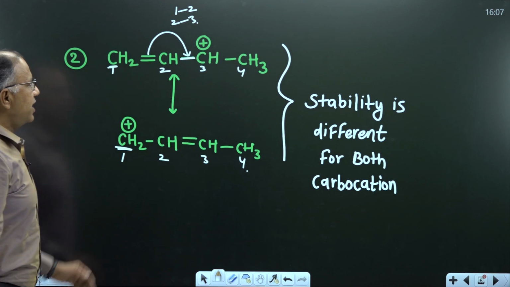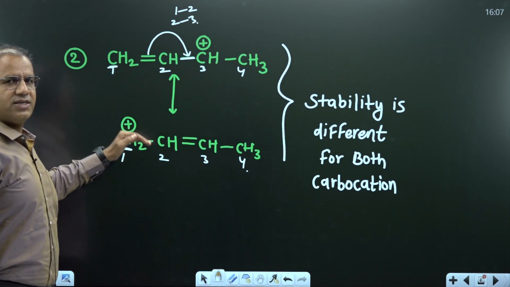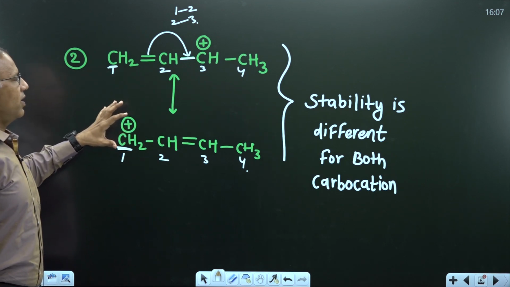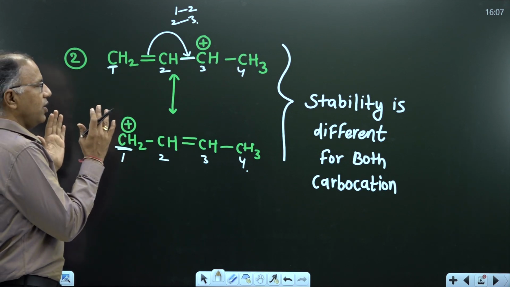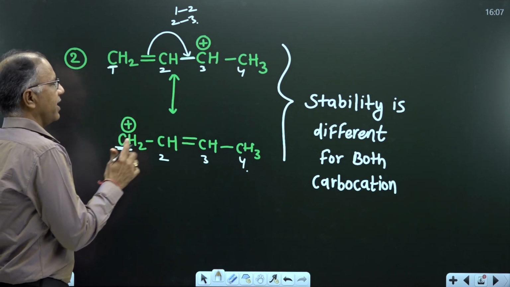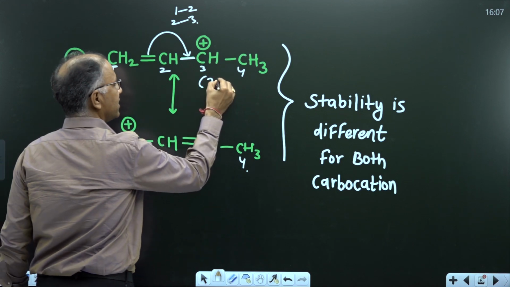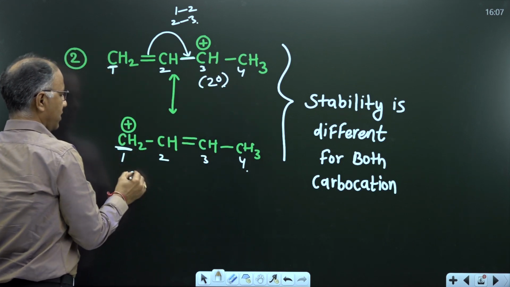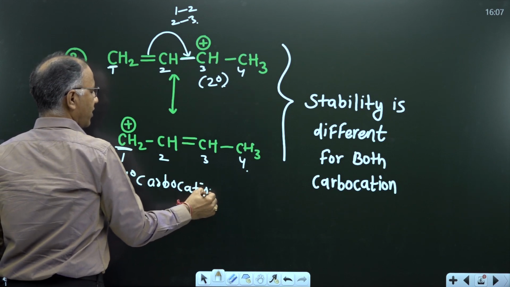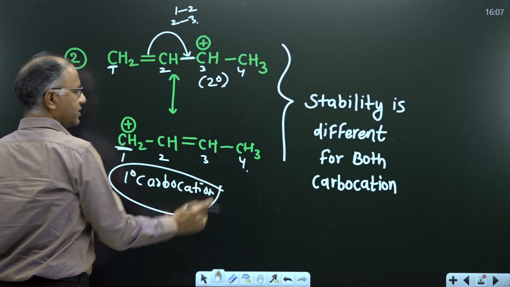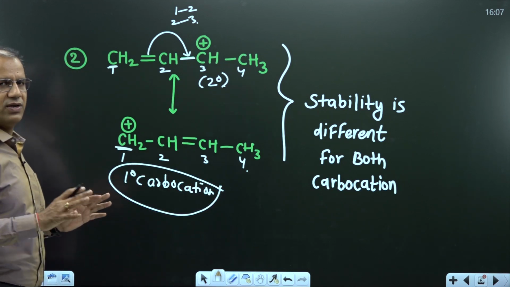Now, are these resonating structures of equal stability? They are not equal, because they are different in structure. Different means they are not exactly identical. We can also say that this is a 2 degree cation and this is a 1 degree carbocation. A 2 degree and a 1 degree cation do not have the same stability. They have unequal stability.